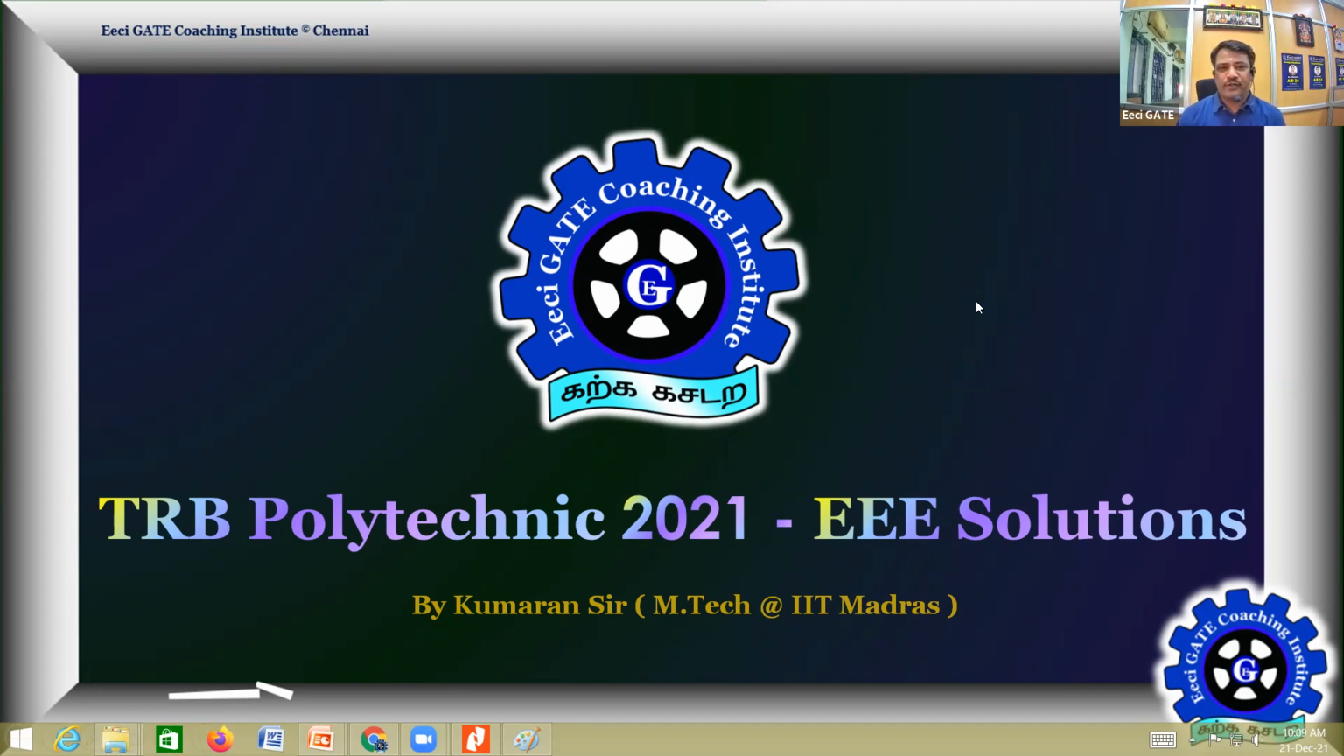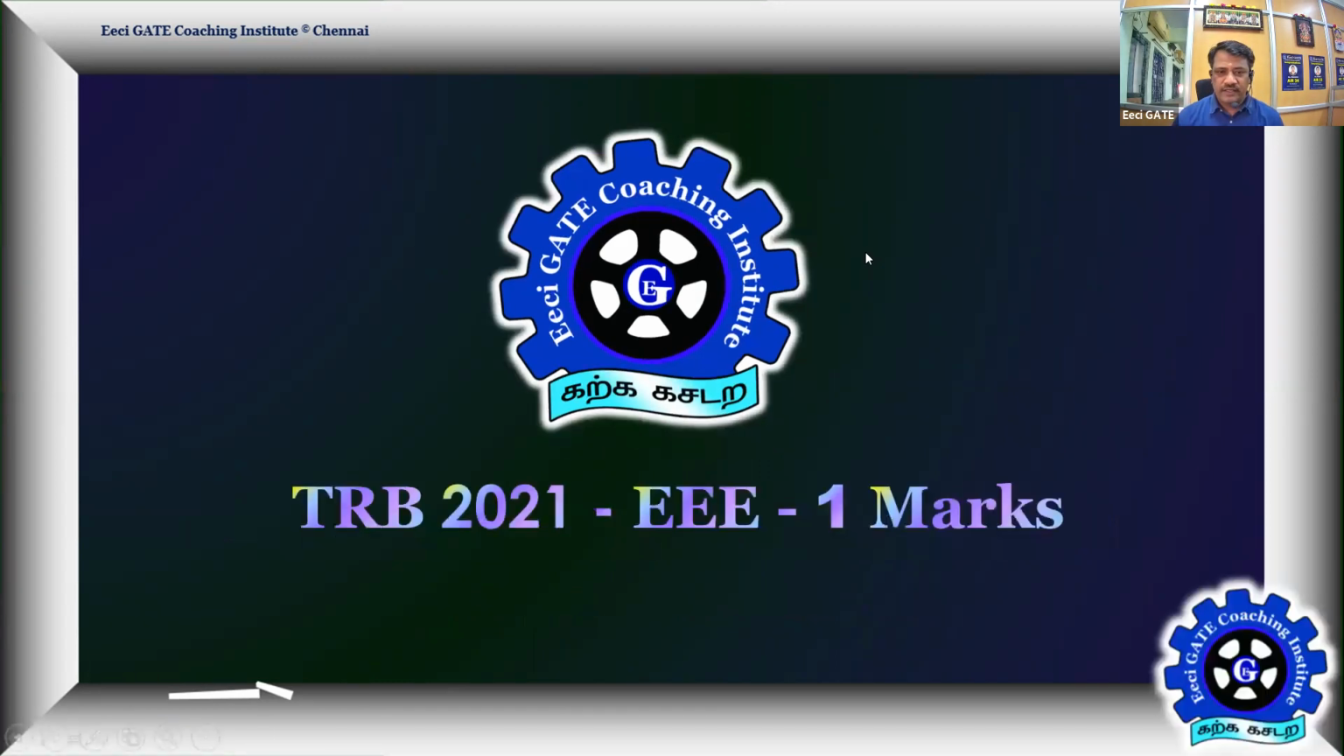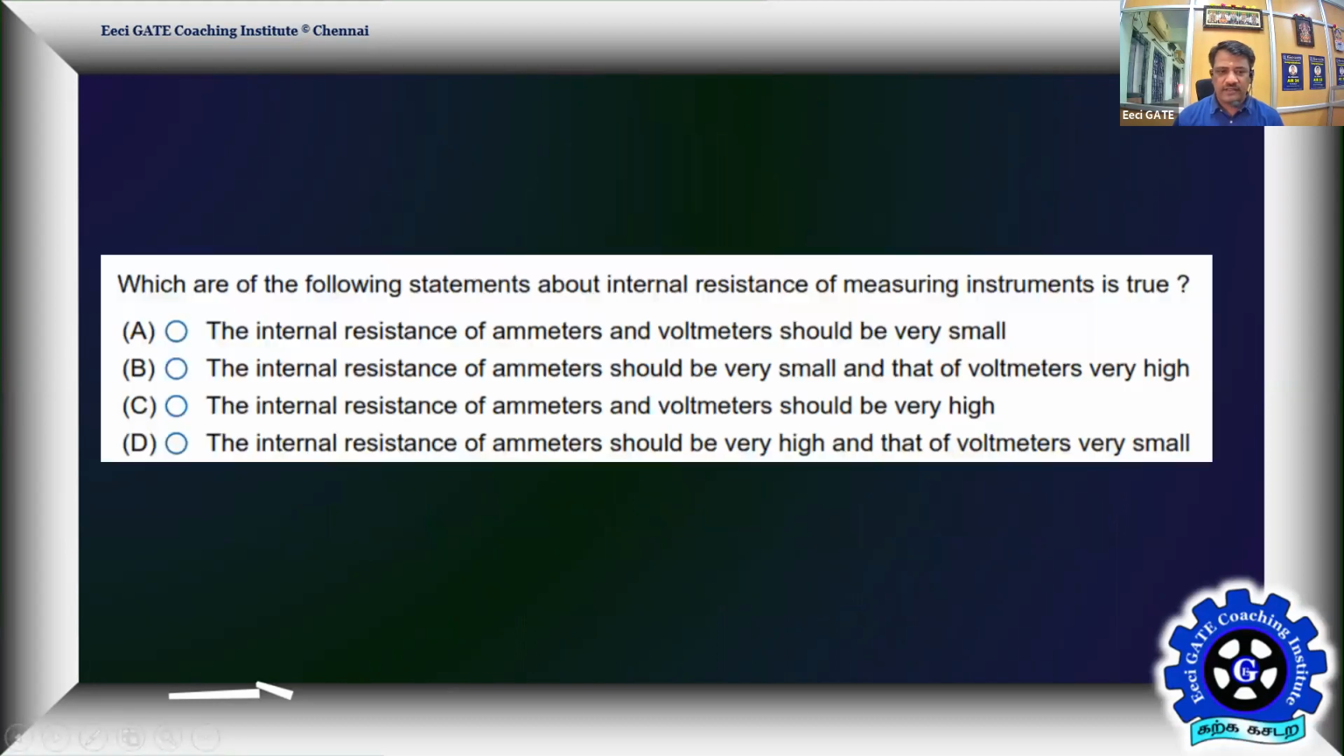Okay, so let us go through the 1 mark problems in the TRB Polytechnic electrical paper. Okay, so the next problem is from measurements. A very simple problem. Probably the one who knows the fundamentals can answer after reading the statement: which of the following statements about the instrument resistance, the internal resistance of the measuring instruments, is true.